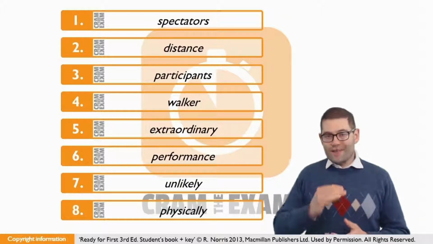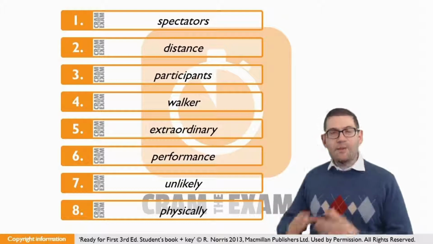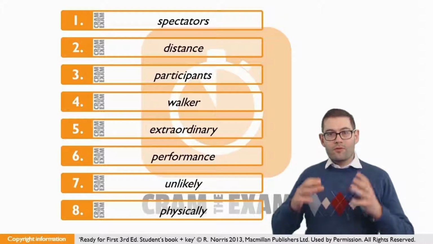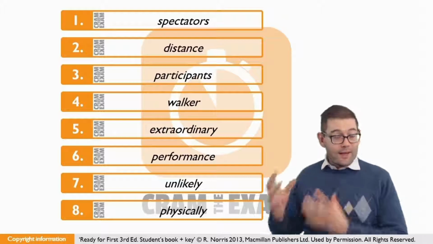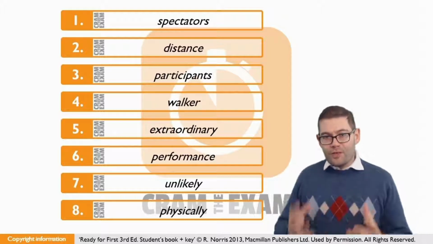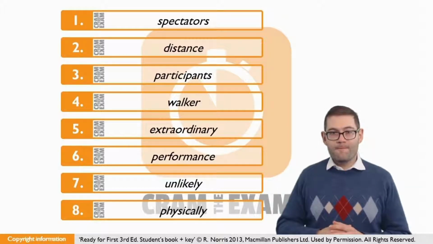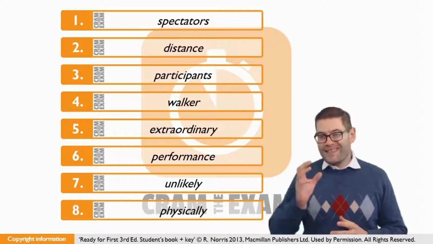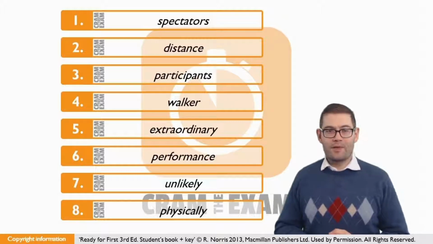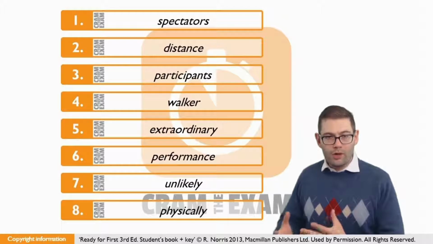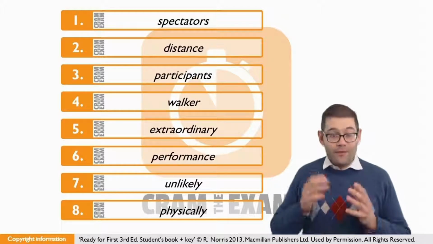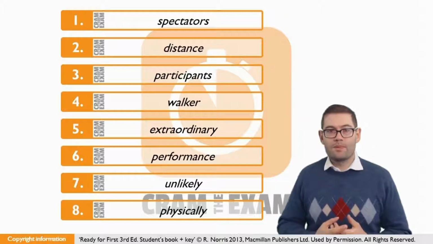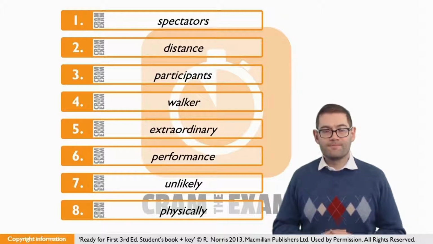For number 5, we've got a gap before the noun. Now that noun belongs to the person that we've just mentioned, the most famous walker. So the adjective has got to modify that noun in the correct way. So which adjective do we need from the stem word? Extraordinary. For question number 6, it's clear that we need a noun of some kind. Most memorable what? Well, in this case, if we look at the stem word, the noun that we need here, and of course it has to be singular, it can't be plural, is performance.